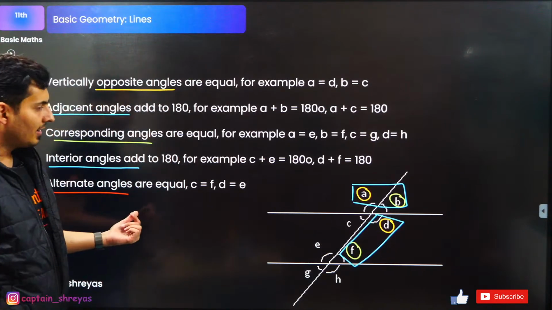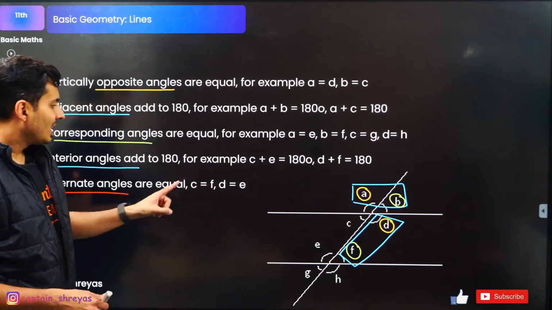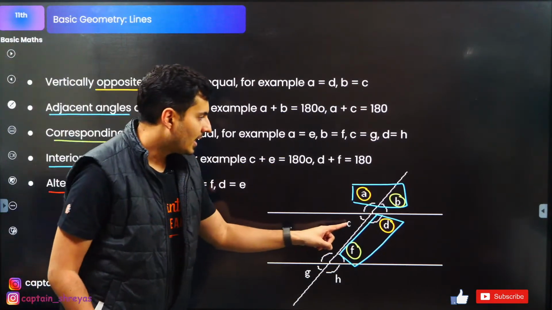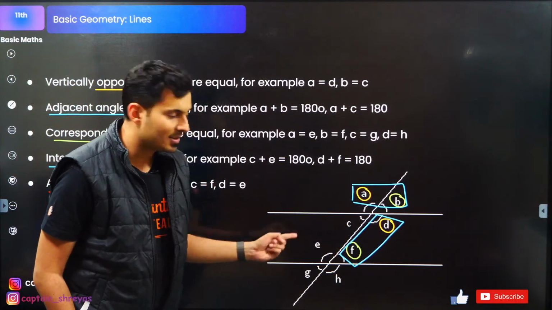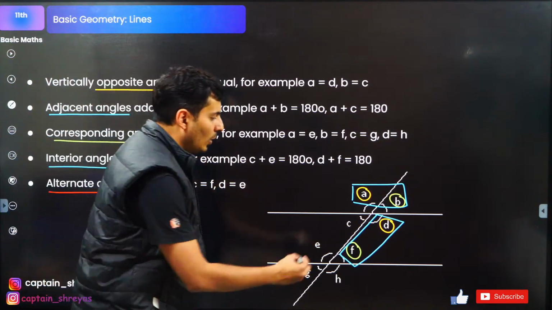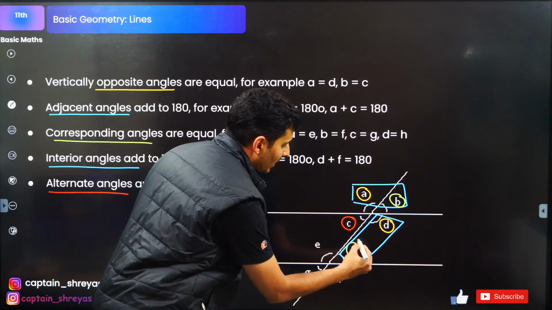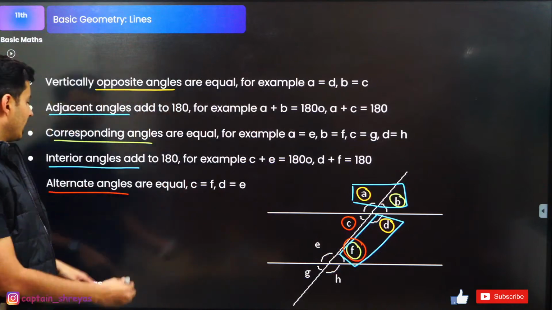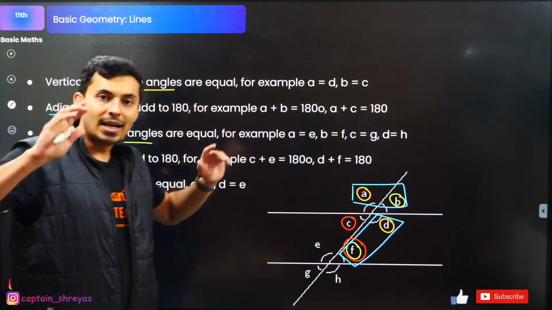Which are alternate angles? Guys, look at this. C and F, this and this over here, or D and E over here. So all these are basically alternate angles, like this one over here and this one over here. They are alternate angles. Is that clear?